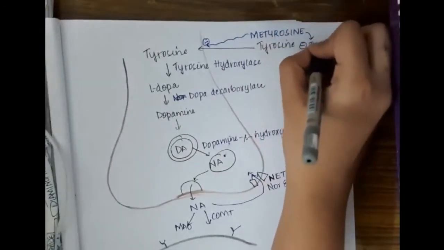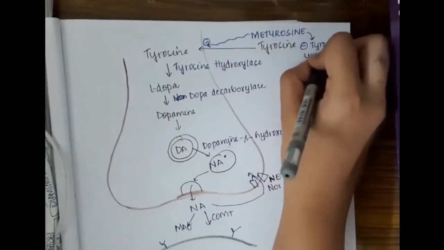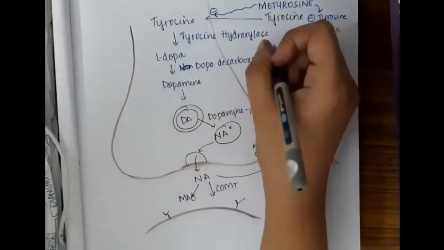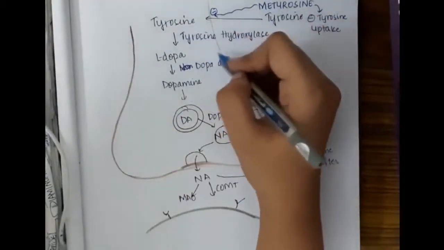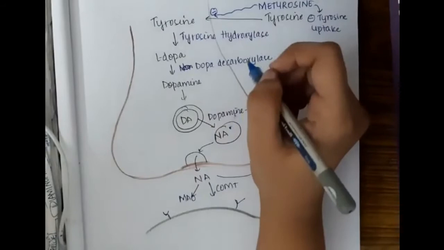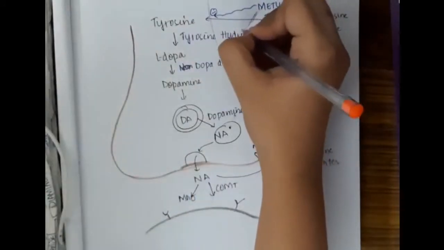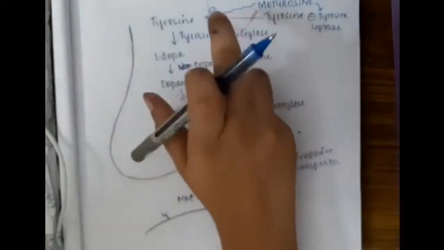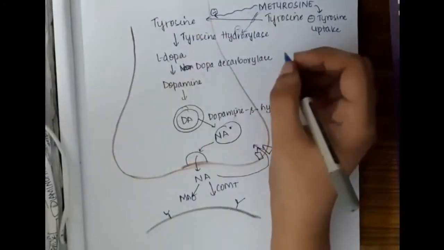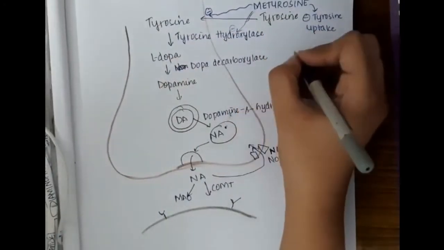The drug which inhibits the tyrosine uptake is metyrosine. Tyrosine hydroxylase is also inhibited a little by metyrosine, but the main action is inhibiting tyrosine uptake.